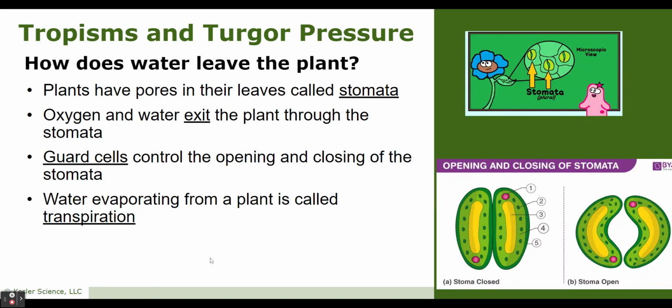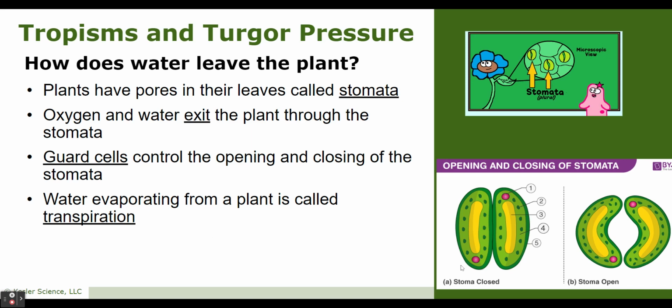All right. So, how does the water actually leave the plant? It leaves the same way that gases enter and exit the plant, through the leaves. So, plants have pores or openings in their leaves called stomata. Oxygen and water exit the plant through the stomata. Guard cells control the opening and closing of the stomata. And water evaporating from a plant is called transpiration.